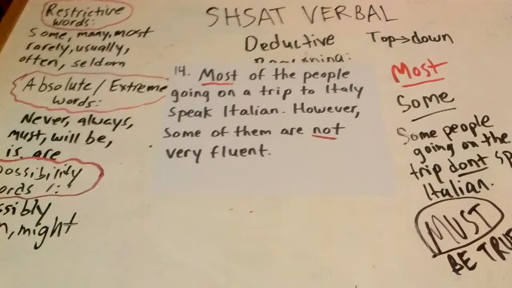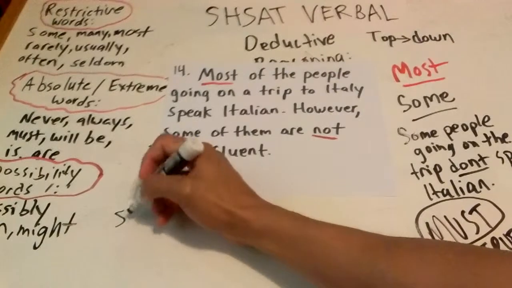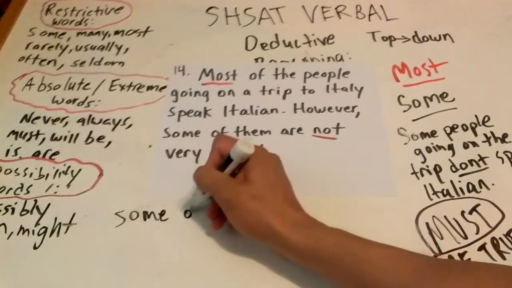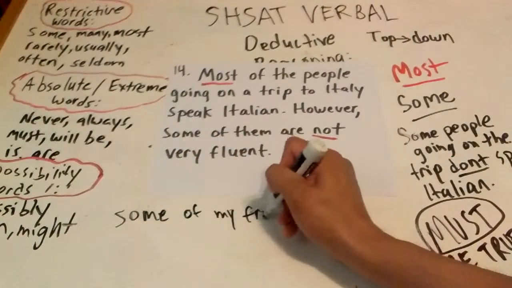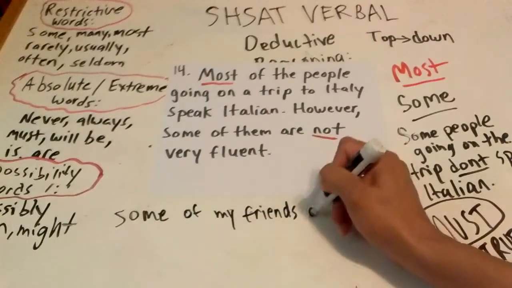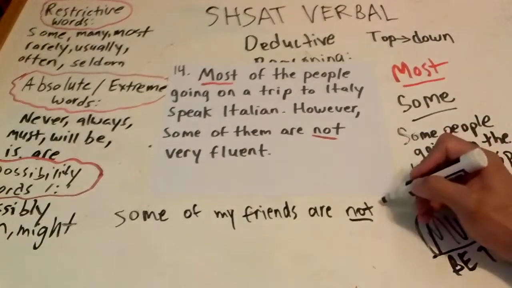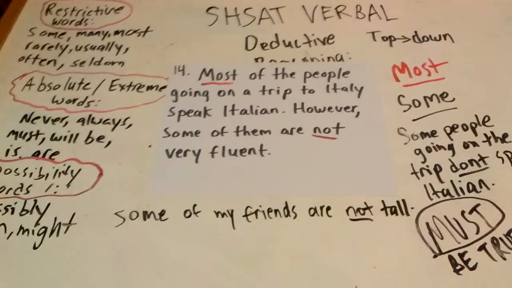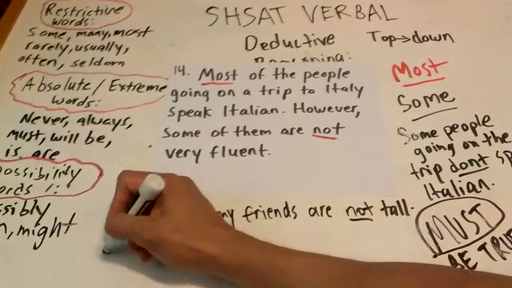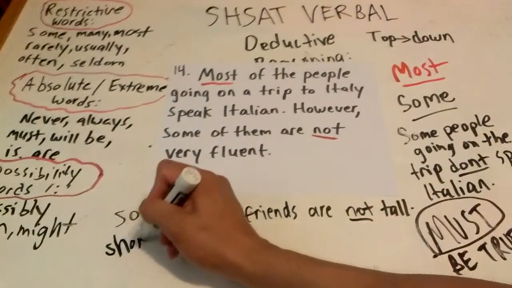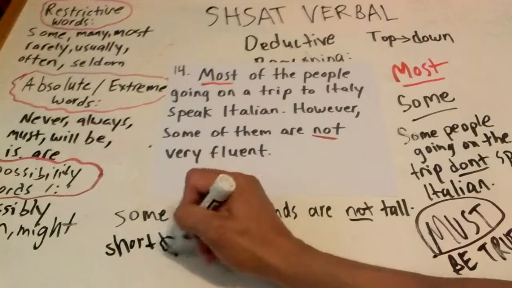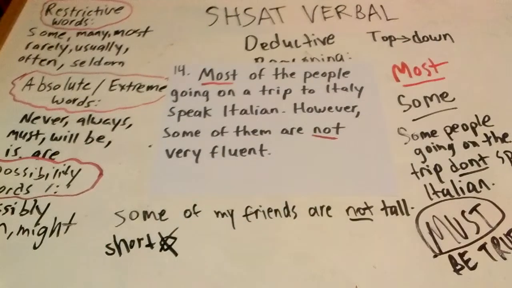What if I said to you, some of my friends are not tall. What if I said that to you? Some of my friends are not tall. Alright? Did I tell you that any of my friends are short? No. I didn't tell you some of my friends are short. Did I tell you that some of my friends are tall?